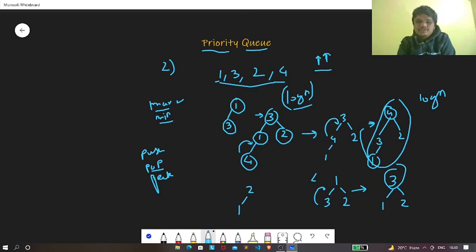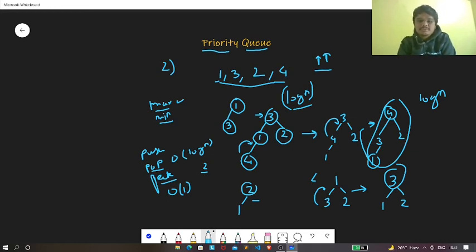Since this 2 is greater than 1, there is no problem. Even if we heapify this, the tree will look like this only, right? And next, if we perform the peek operation, it is just going to tell that 2 is the top value. So the time complexity for peek operation is O(1), while the time complexity for pop operation is O(log n). Hence the time complexity for both push and pop operation in a priority queue is O(log n).